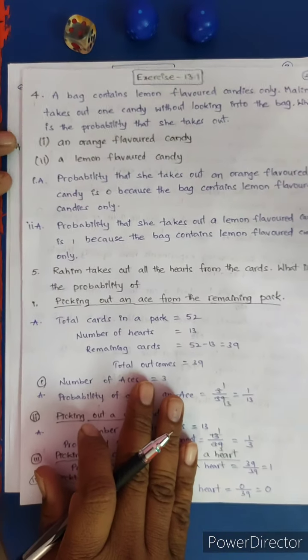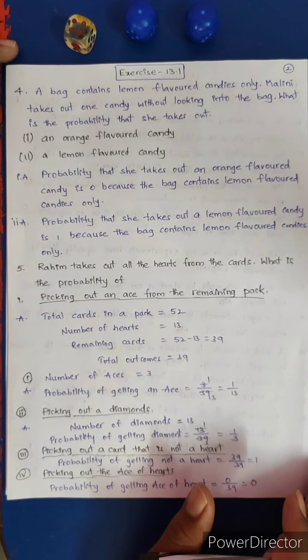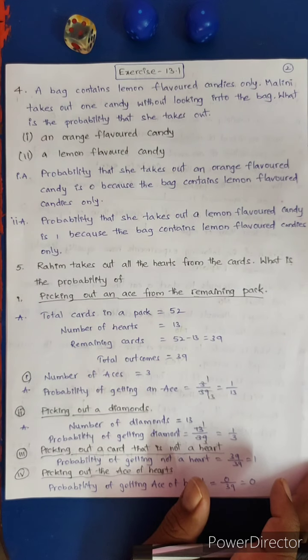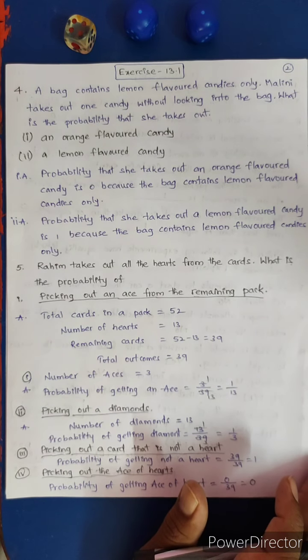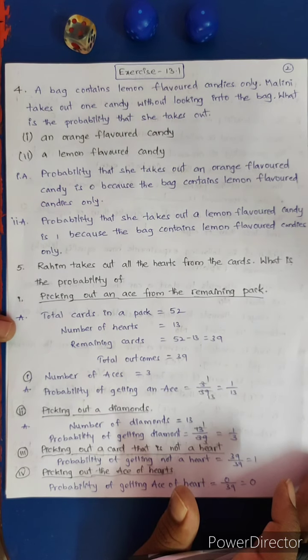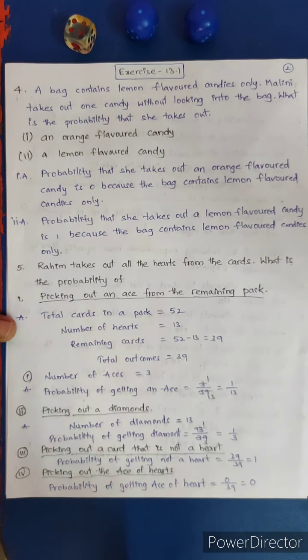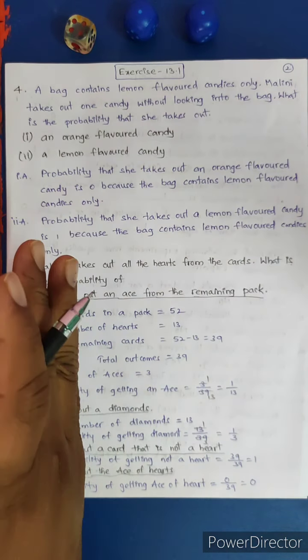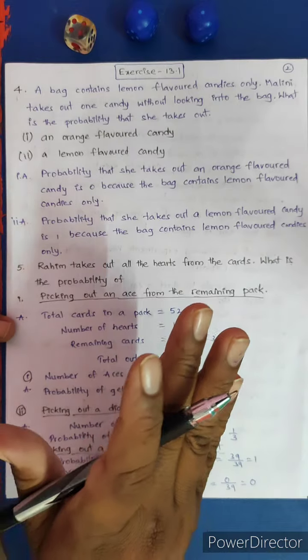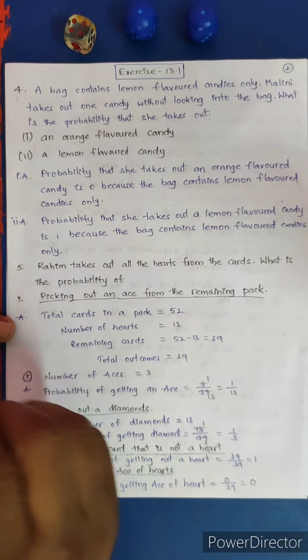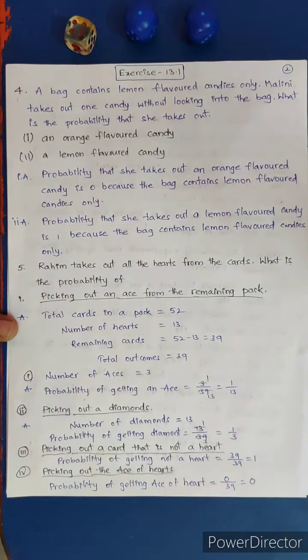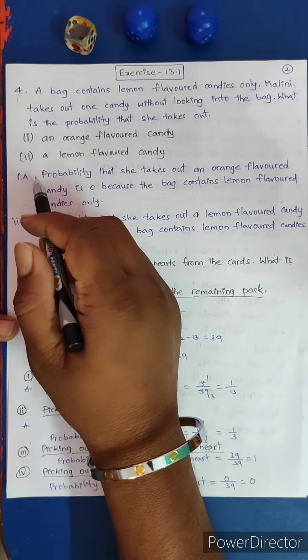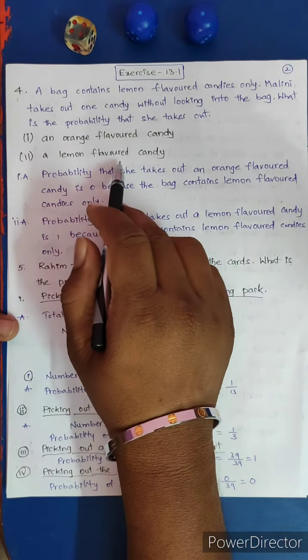Next, fourth one: a bag contains lemon flavored candies only. In this certain bag there are only lemon candies. Malini takes out one candy without looking into the bag. What is the probability that she takes out an orange flavored candy, and a lemon flavored candy?